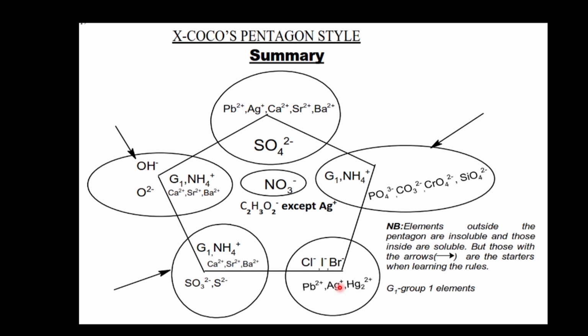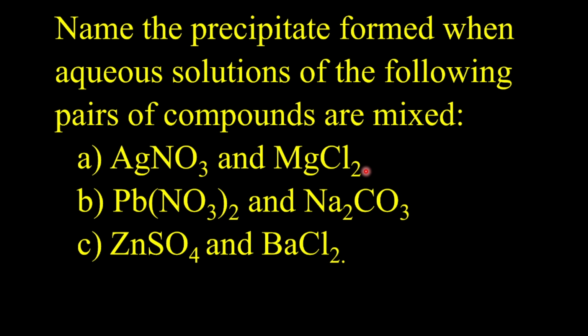So chlorine here, when it combines with those outside, that is these ions, it becomes insoluble. It is soluble here, but when it combines with any of the ions here, it becomes insoluble. And in the example we talked about, we don't have any Mg here. So automatically that compound also becomes soluble. I hope you understand that. Let's pick this one. Pb(NO3)2. It says that all nitrates are soluble. So this one we don't have to even go back and check. Now let's look at what we have here.